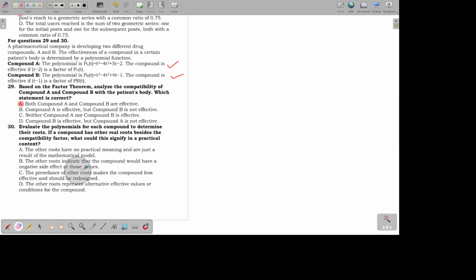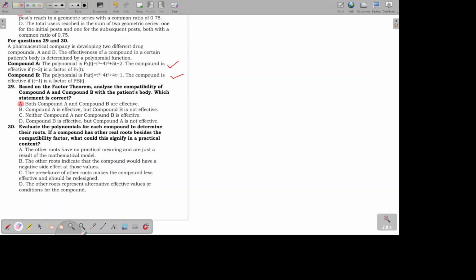So, letter A, the other roots have no practical meaning and are just a result of the mathematical model. Okay. Plausible, pero meron tayong mas malapit na answer. Kagaya ng sinabi ko. The other roots indicate that the compound would have a negative side effect at those values. It doesn't make sense because the other factors being factors mean that they are compatible. So, hindi dapat side effect ang meaning nun.